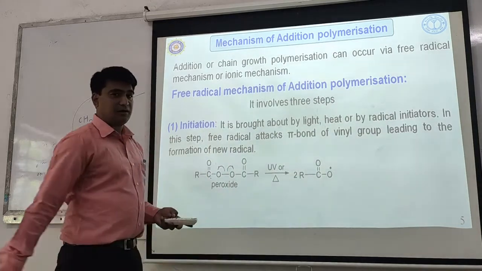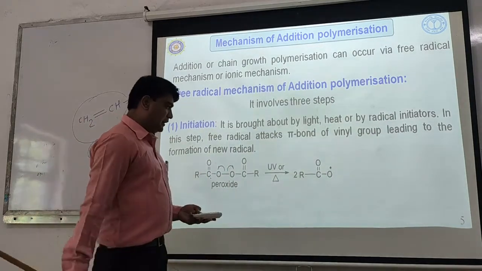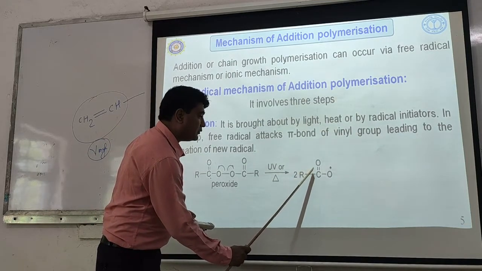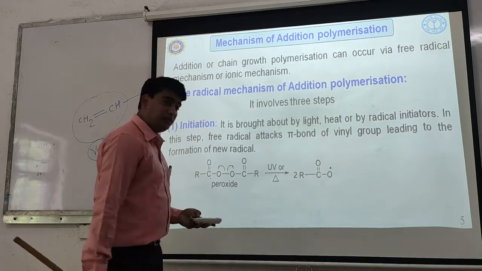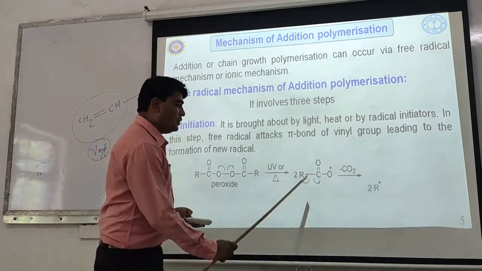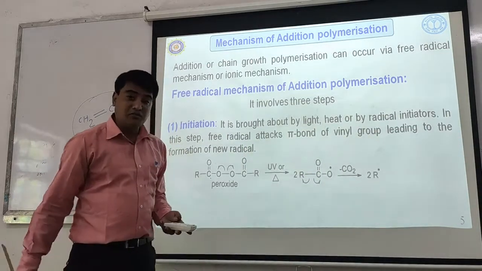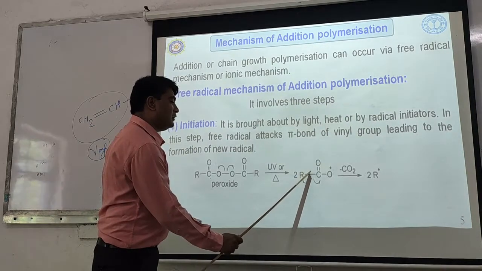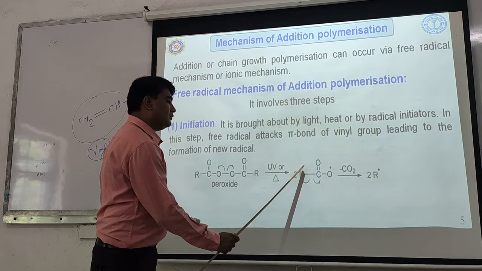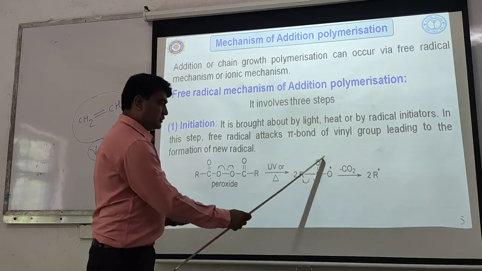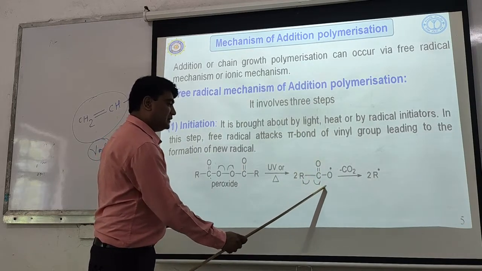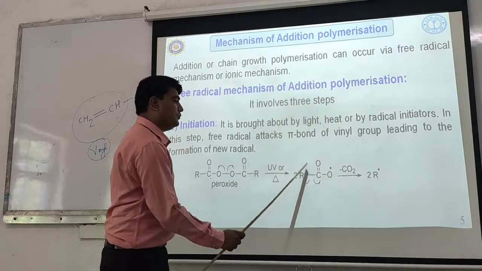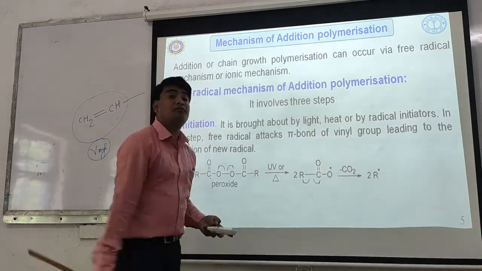This peroxide free radical again undergoes breakage between R and carbon. This sigma bond will break, again by homolytic fission. The two electrons of this sigma bond will be taken by this group and that group. So the right hand side group will go out as neutral CO2 and the left hand side group will form the R free radical.